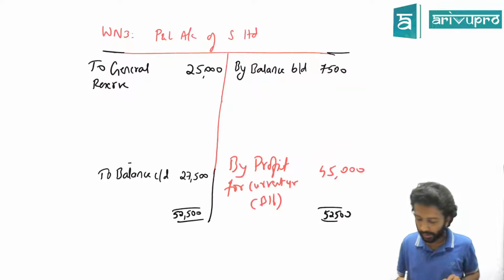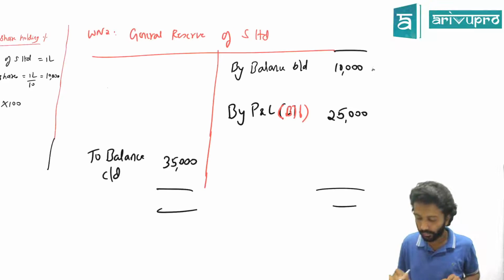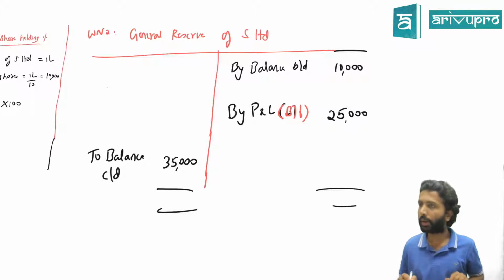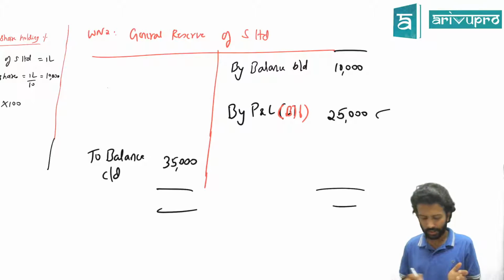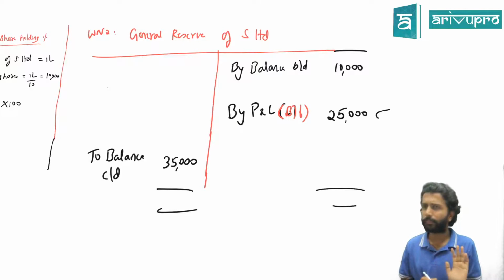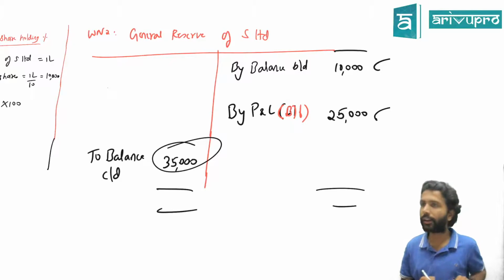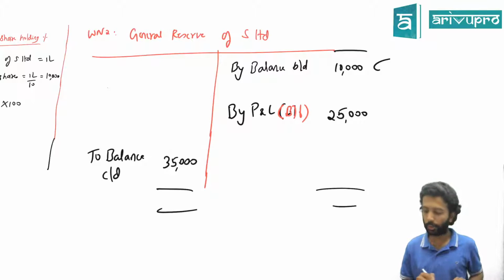So one component we have covered, that is general reserve's opening balance. What is this 25,000? It came from what? P&L. P&L also we will distribute. That means we'll take care of this when we come to P&L. Fair enough? So this we took care of. This we're going to take care of in P&L. That means this is automatically taken care of. So this is the approach we're doing for reserves.